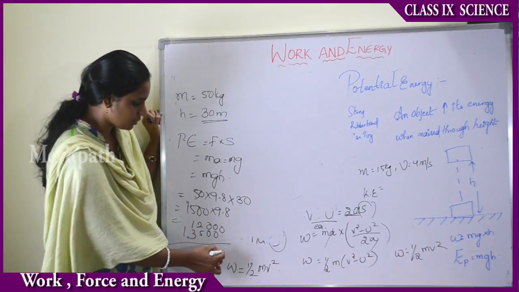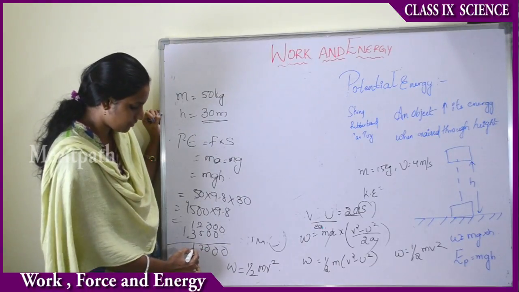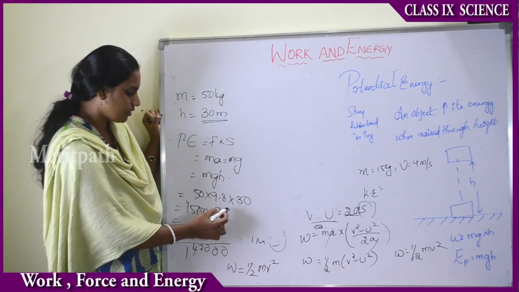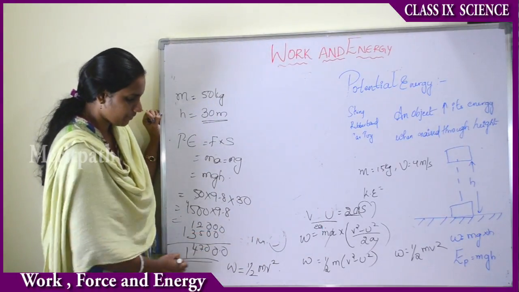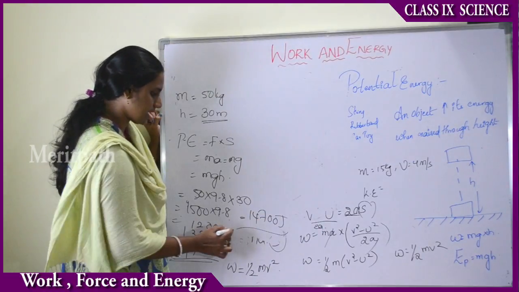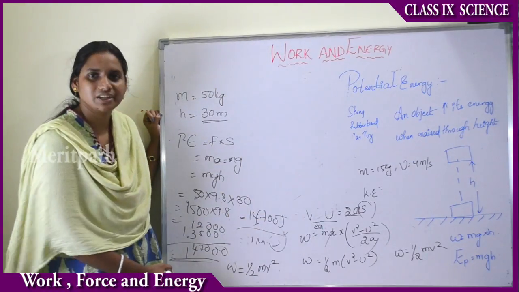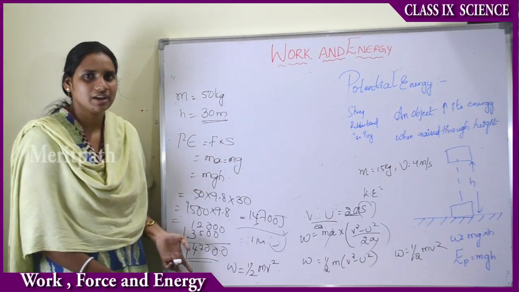When we add these two we get 5 plus 2 is 7, 3 plus 1 is 4, and 1. Therefore, keeping the point after 1, that equals 14,700 joules. That is 14,700 joules of energy consumed in order to lift 50 kg above a height of 30 meters, right?